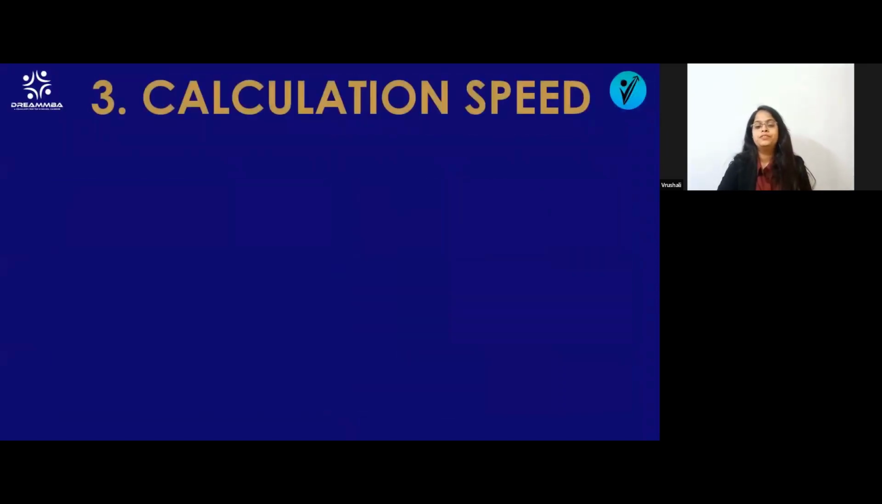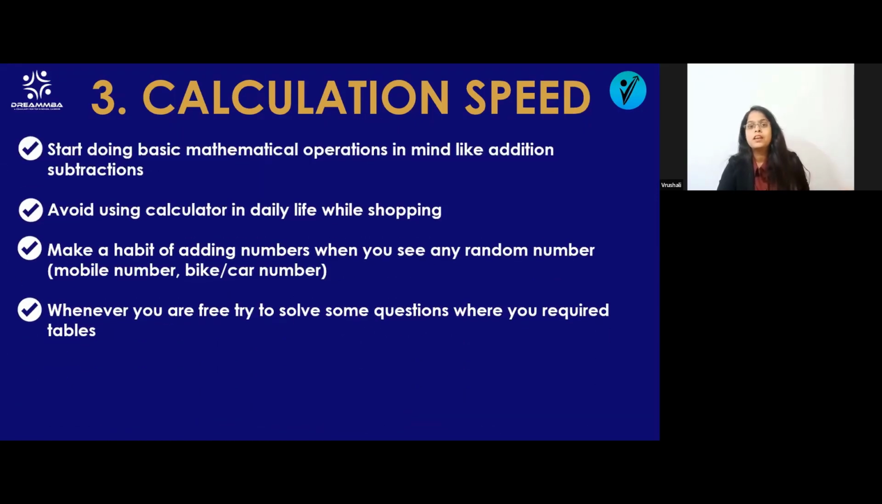In the third point, which you have to take care of, is calculation speed. Because this is a competitive exam, everyone can solve the questions, but they have to check which person can solve them in less time. For this, you require calculation speed. So what you have to do? You have to start doing the basic mathematical operations like addition, subtraction, basic multiplication, basic division, in your mind itself.